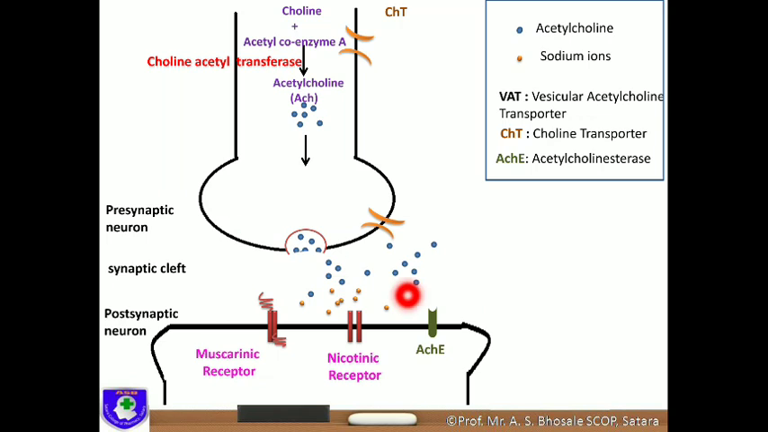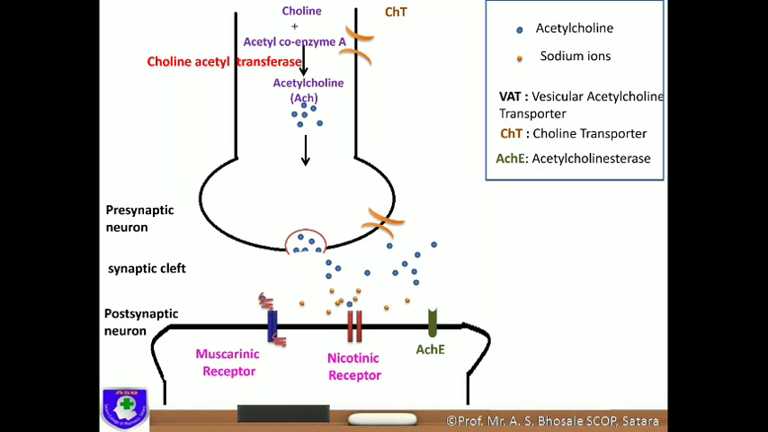Now see here, this released acetylcholine binds to the receptor. There are two types of receptor for acetylcholine, the muscarinic receptor and the nicotinic receptor. The muscarinic receptor is a G protein coupled receptor. The released acetylcholine molecule binds to the muscarinic receptor and stimulation of this receptor occurs. This is a G protein coupled receptor.